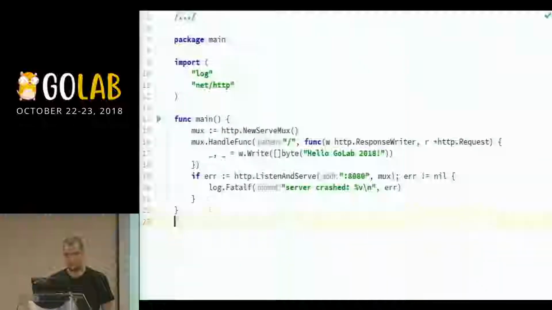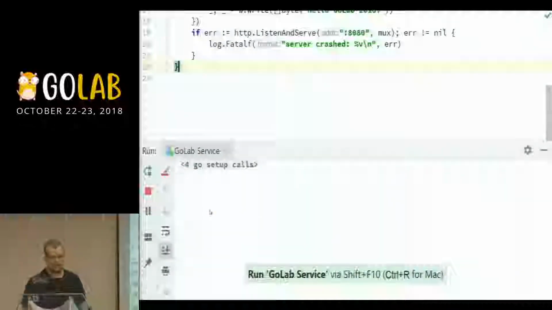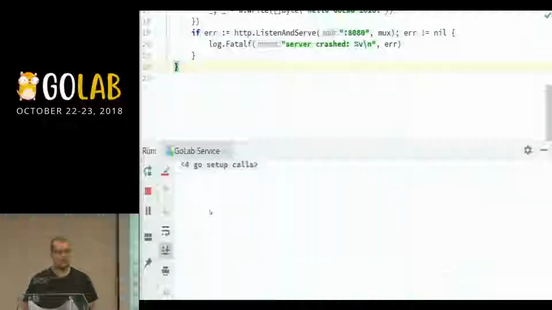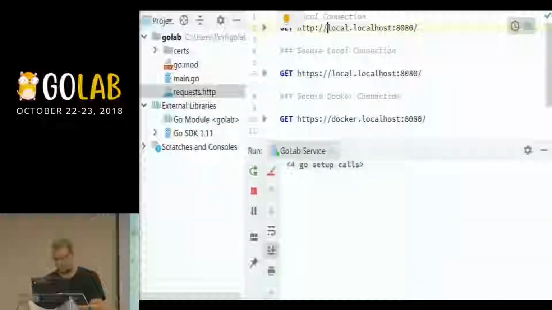Let's test this and see how this works. I'm going to run this again. I don't have anything to guide myself on whether the server actually started or not, so we'll actually run the request and see what happens.